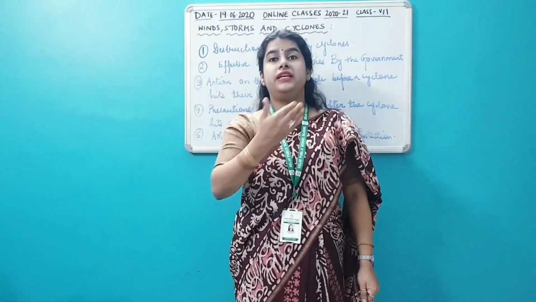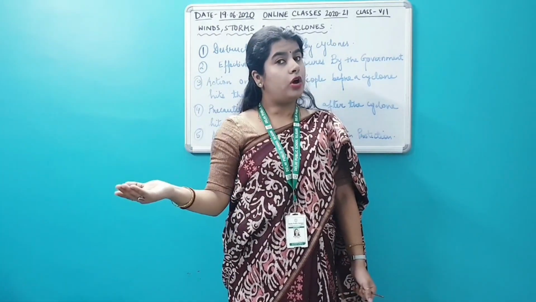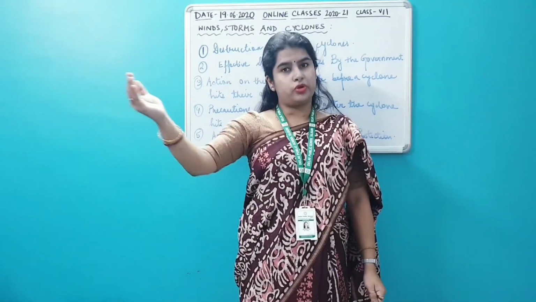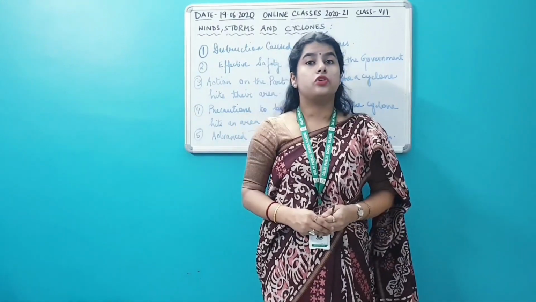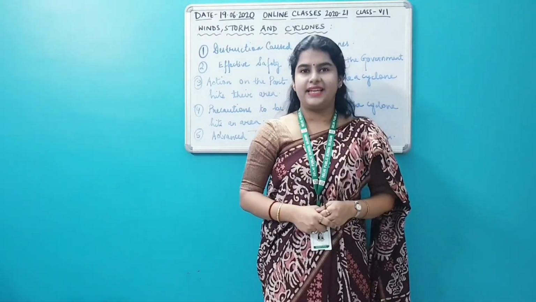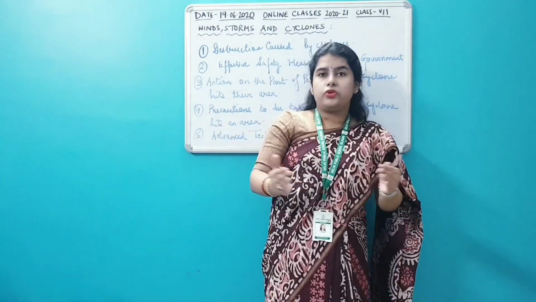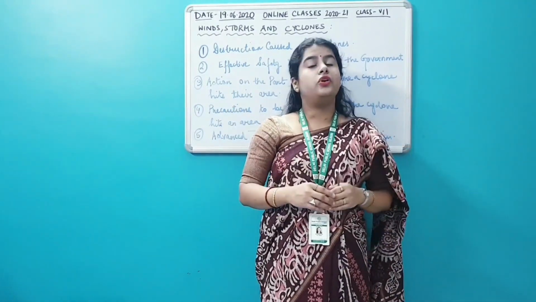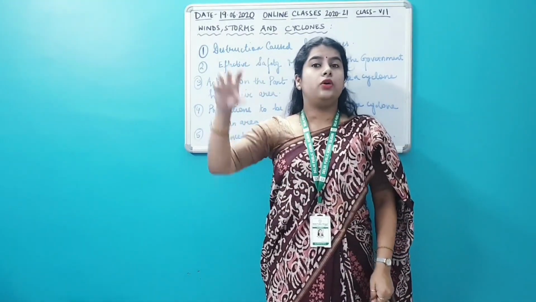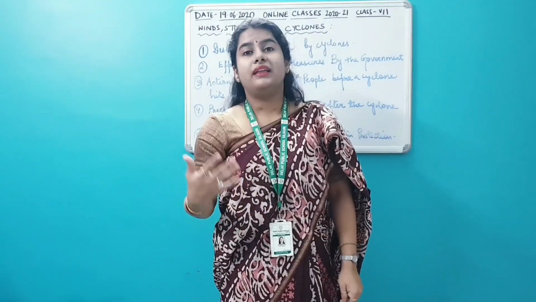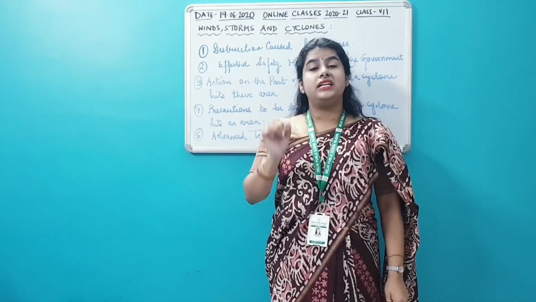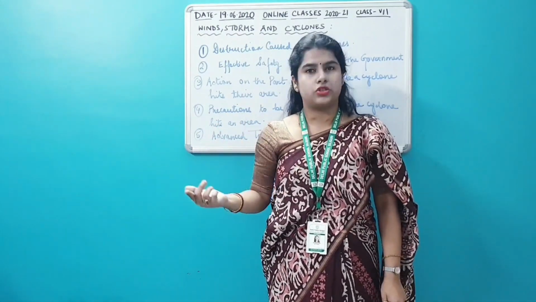But comparatively, the east coast is much more vulnerable to cyclones than the west coast. And we all know as the cyclonic wind approaches the land, slowly its effect starts decreasing because of friction with land, shortage of moisture, and the amount of heat also becomes less. Got it? So as it approaches the land, the speed of the wind also reduces. A cyclone mainly originates in the sea and then it spreads towards the land. So the east coast of India is more vulnerable to cyclones than the west coast of India.